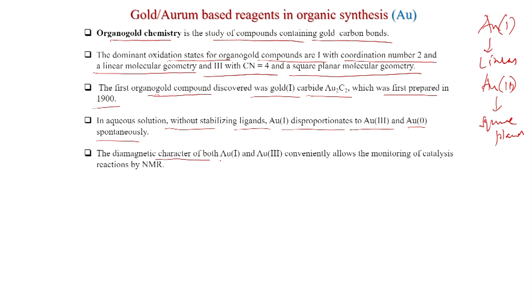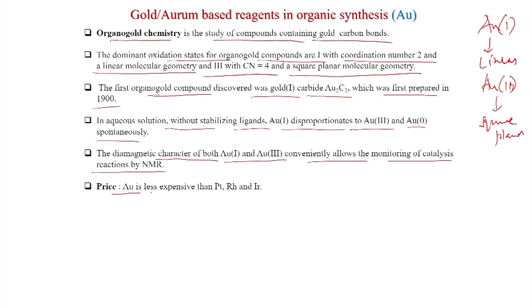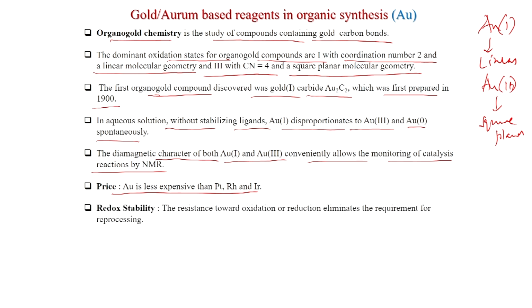The diamagnetic character of both gold 1 and gold 3 conveniently allows the monitoring of catalysis reactions by NMR. So, this is very important. Gold 1 and gold 3 are diamagnetic, so you can study them by NMR. And gold is less expensive than platinum, rhodium and iridium. This is also very important. Though we think that gold is expensive, it is less expensive than platinum, rhodium and iridium.